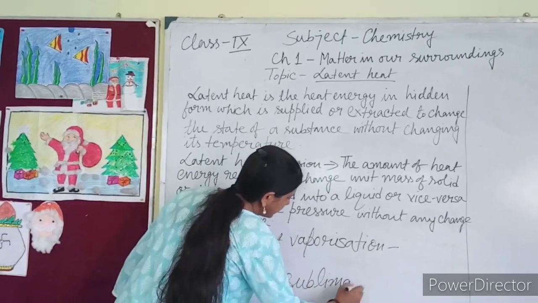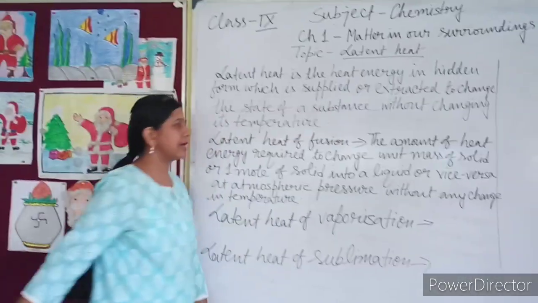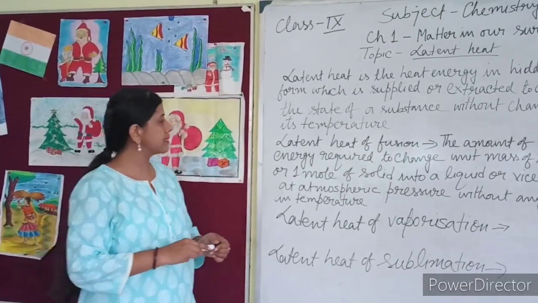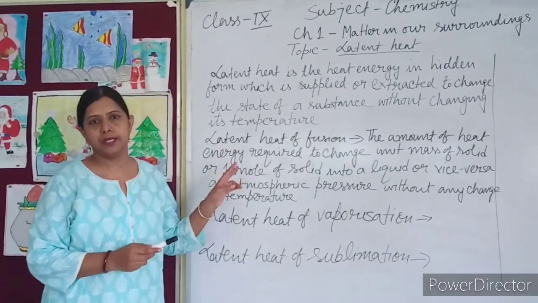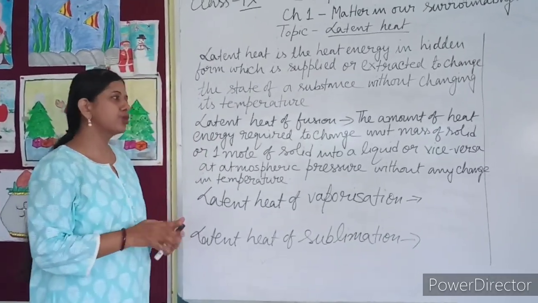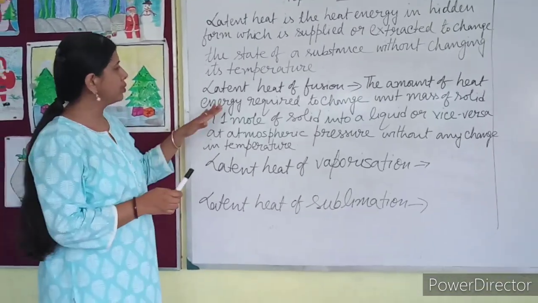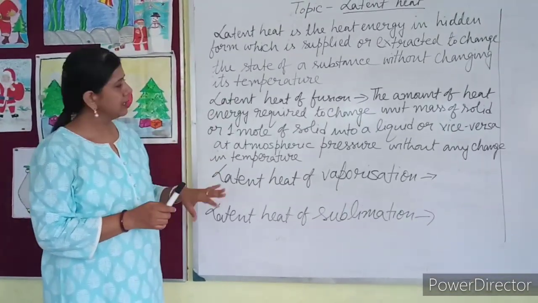When you go to a higher class, that is class 11, this latent heat is considered as enthalpy. The name of this energy is enthalpy. In class 9 you don't have to know all this about enthalpy. For now you will learn only about latent heat.